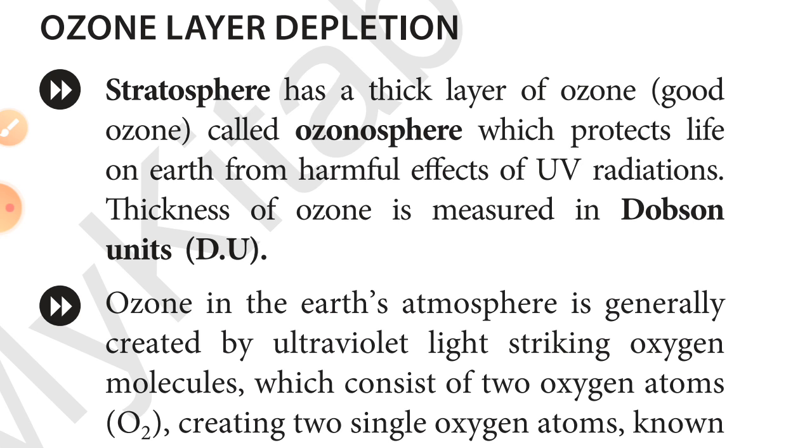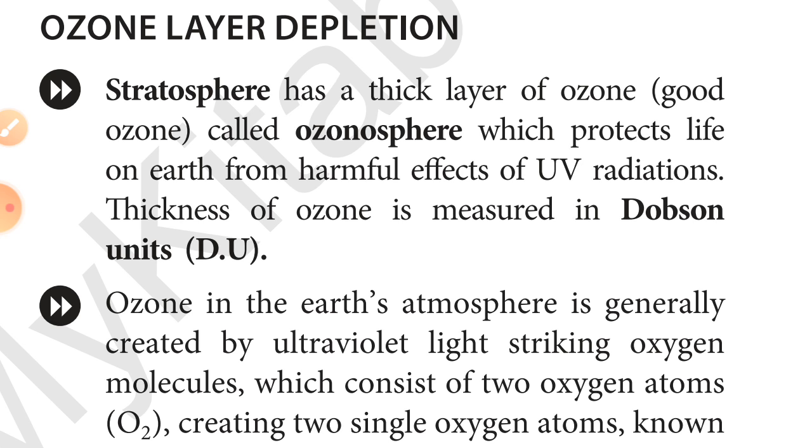At that time it shows a lot of harmful effects on the plants and on the animals, so we can say it is very dangerous in that particular condition. In that condition this gas is known as the bad ozone.